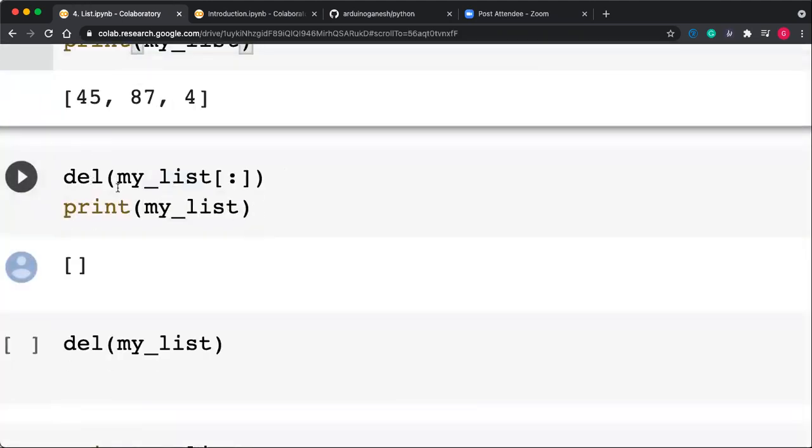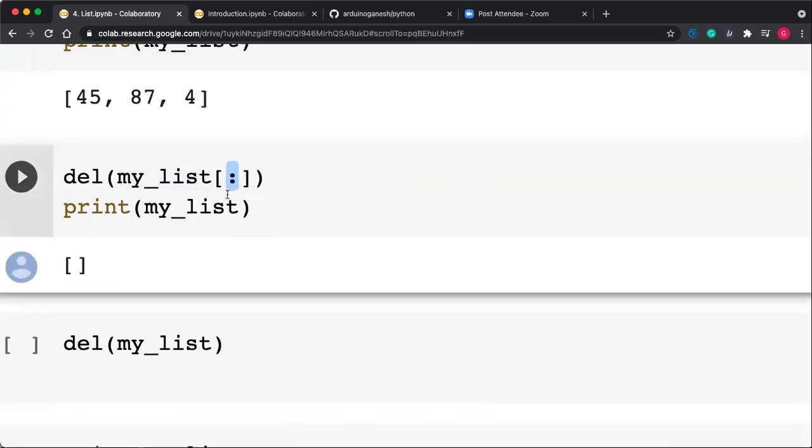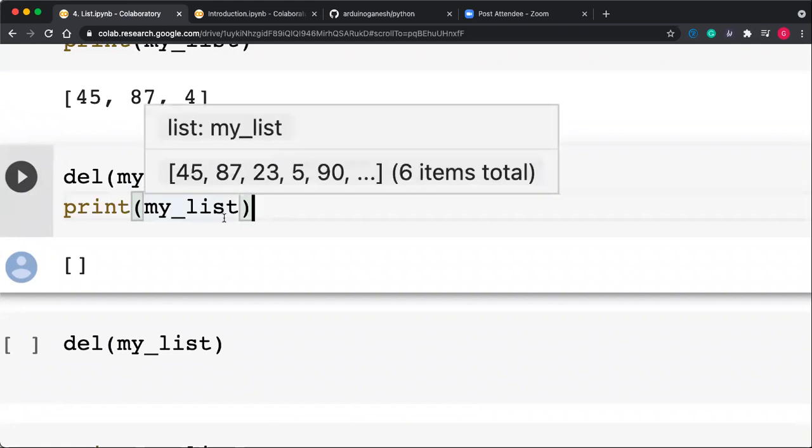You can delete the whole list also. Del my_list and colon. If you give the colon, actually the whole set of items gets deleted, but the list is there in memory, and my_list is pointing to the null list.